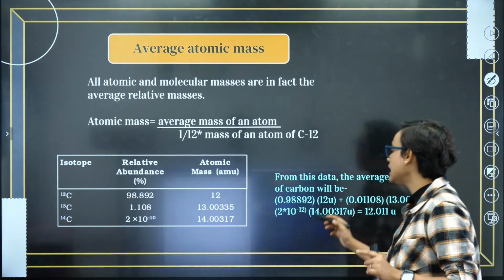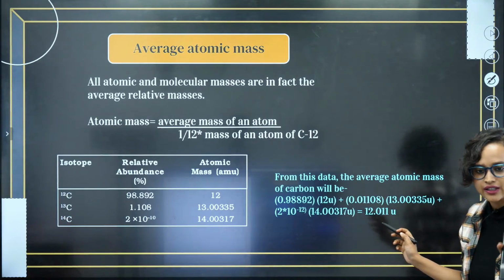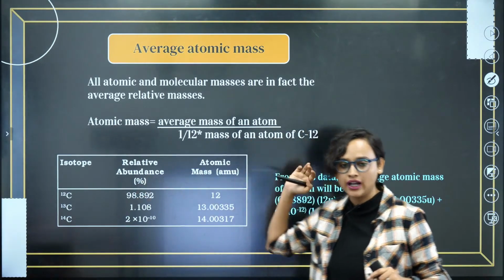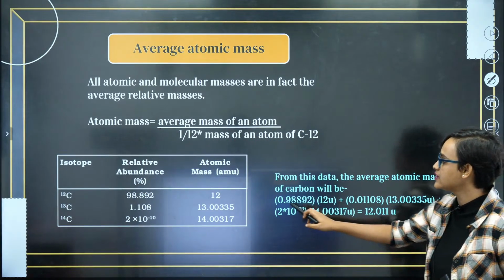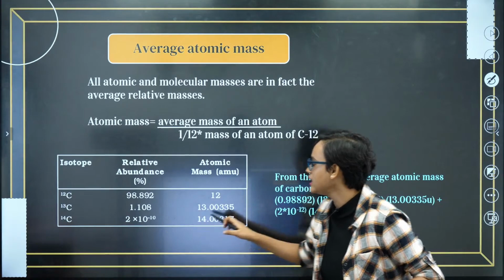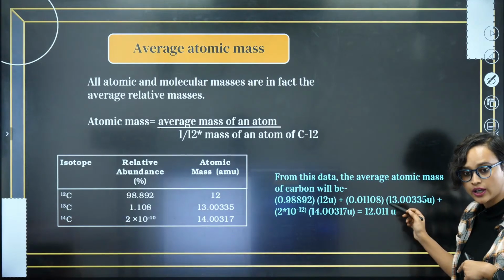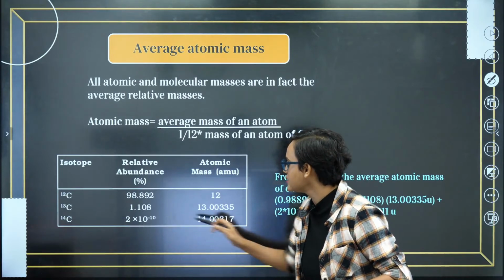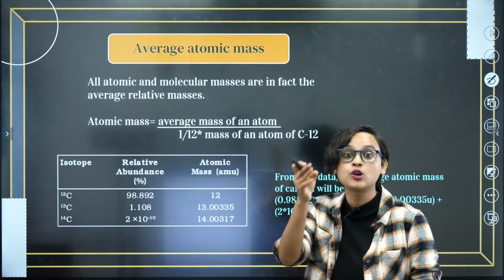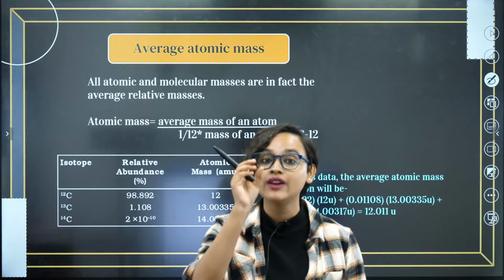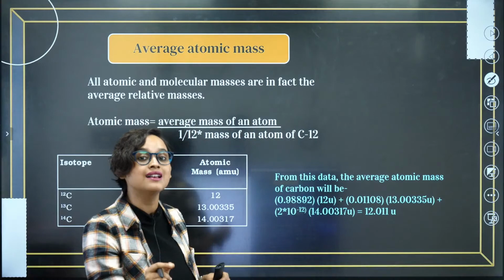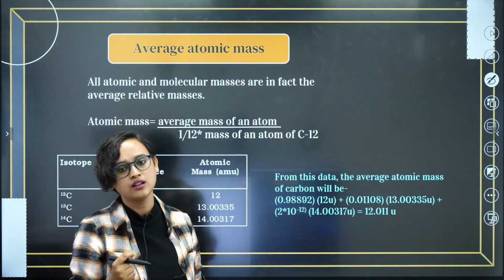So basically here, you will probably find this in your NCERT also. Because this is a percentage, we have just divided it by 100. After dividing it by 100, we take 0.98892 multiplied by this atomic mass. Then again we take the relative abundance and multiply it with the next atomic mass. Once you have added everything, you get the answer as 12. So in the periodic table, when you see that carbon has a mass of 12, it's actually not just mass, it's actually the average atomic mass.